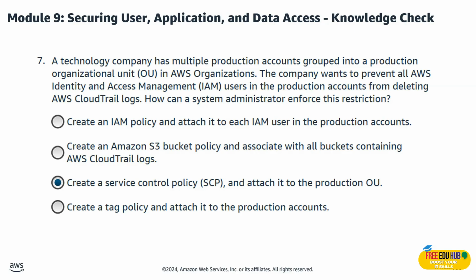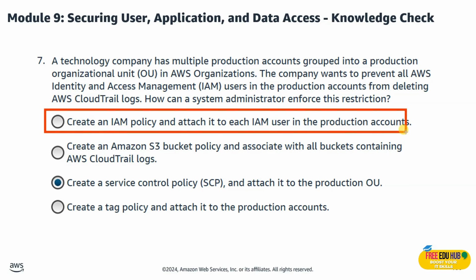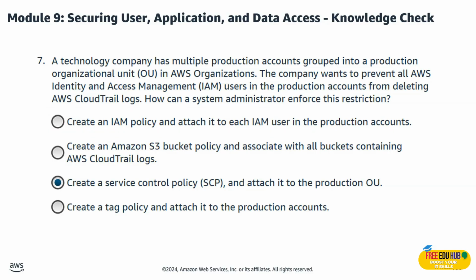SCPs in AWS Organizations set permission boundaries across accounts and can centrally deny actions like deleting CloudTrail logs. Now, the other option of creating an IAM policy and attaching it to an IAM user in the production account isn't right since it applies only within an account and can be modified or bypassed.